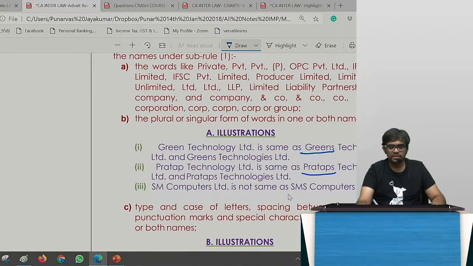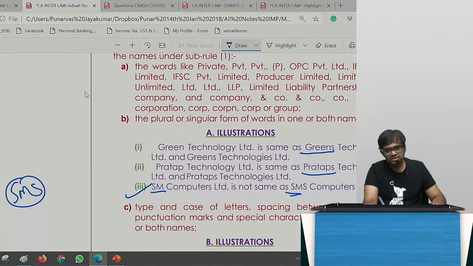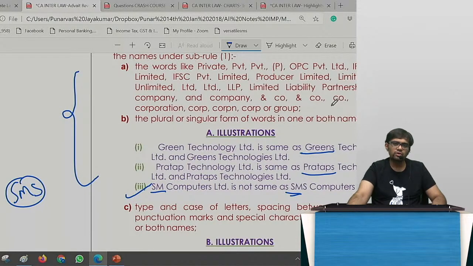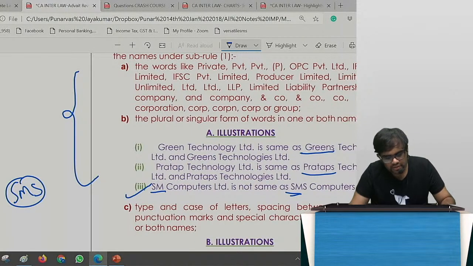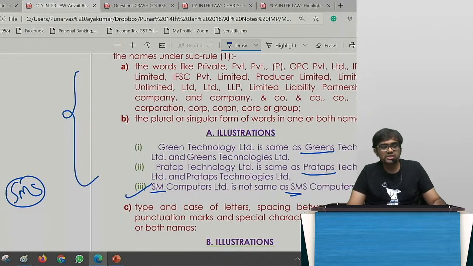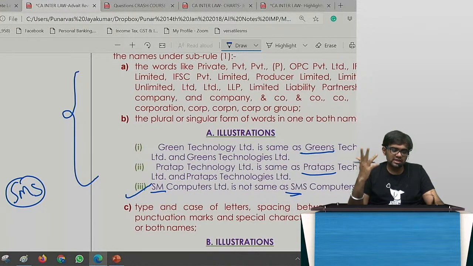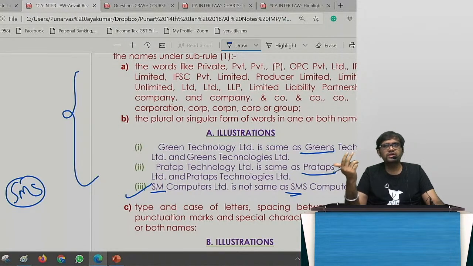Okay. Third one, SM Computer. SM Computer is an abbreviation, but SMS Computer will be a totally different abbreviation. So is that allowed? Yes. So in this, the third example will be allowed. So these are the new rules and regulations that they have come out with. So Green Technology, Green's Technology, like that if you put, they will not allow. Pratap Technology is already there, you make it Pratap's Technology, they will not allow. SM Computer on the other hand, you make it SMS Computer, that they will allow because it is an abbreviation. So SM Computer may be different, SMS Computer may be different, that's okay.